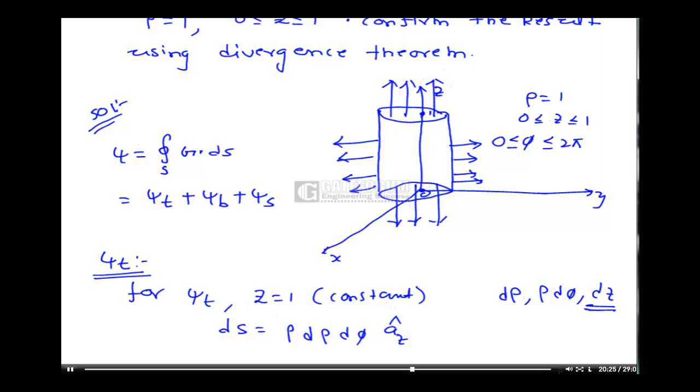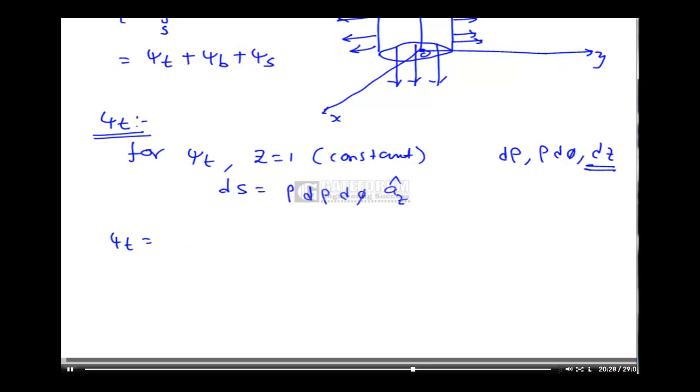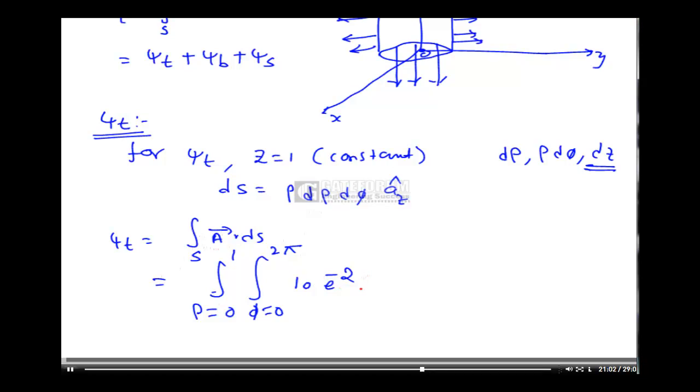Then calculate psi t. Therefore psi t is equal to integration over S of A bar dot dS. That is equal to integration where the variation is along rho and phi only. So rho is equal to 0 to 1, phi is equal to 0 to 2 pi, 10 into e power minus 2, because z is equal to 1, so 2z is equal to 2, that's why e power minus 2.